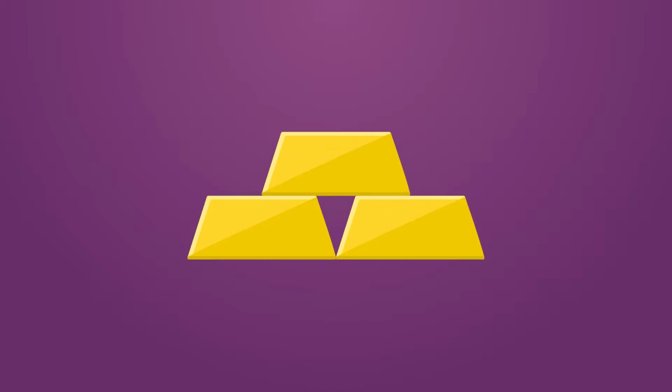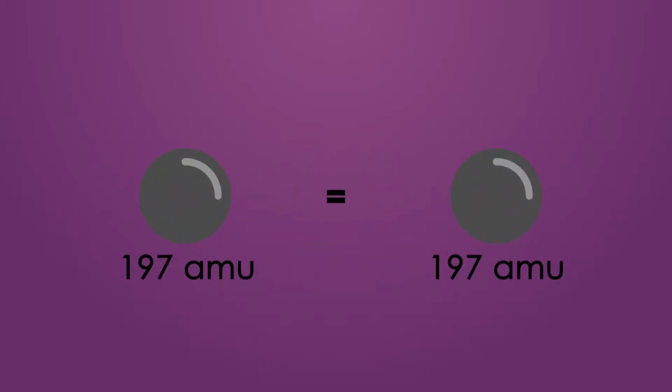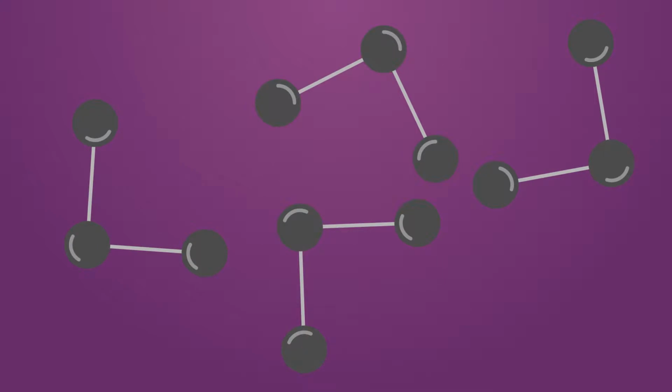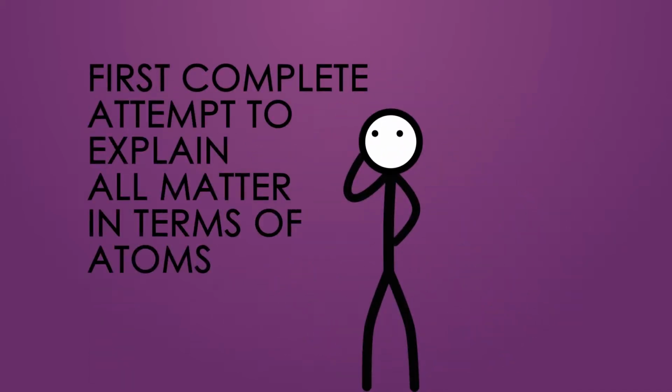There are 4 parts to his atomic theory. The first part of his theory states that all matter is made up of indivisible atoms. The second part states that all atoms of a given element are identical in mass and properties. The third part states that compounds are a combination of 2 or more atoms. And finally, the final part states that a chemical reaction is the rearrangement of atoms. Dalton's atomic theory is the first complete attempt to explain all matter in terms of atoms.